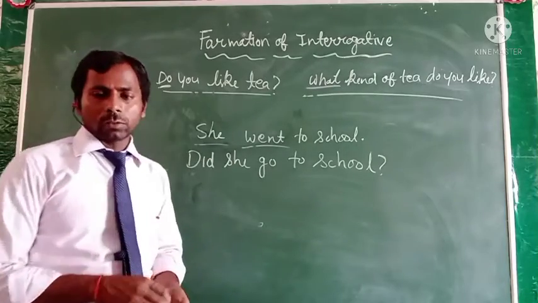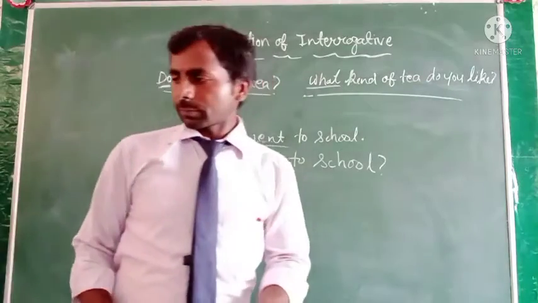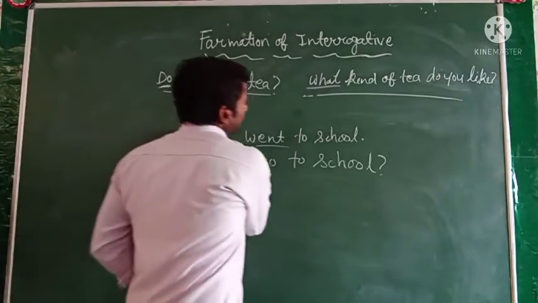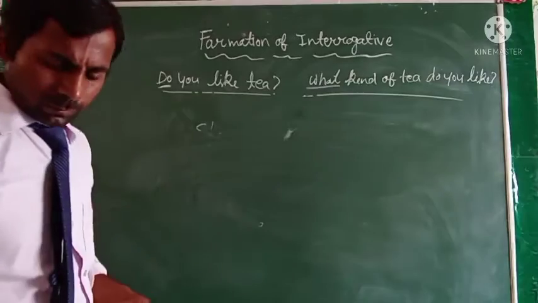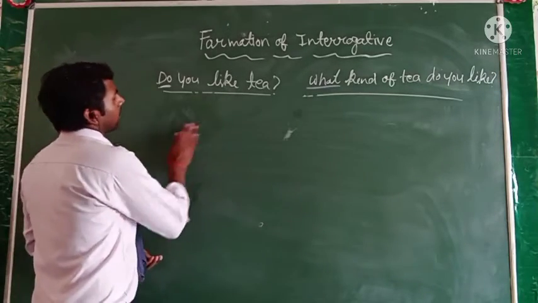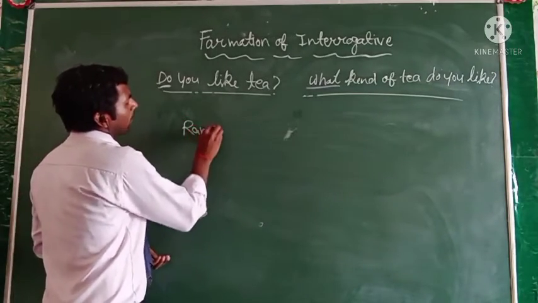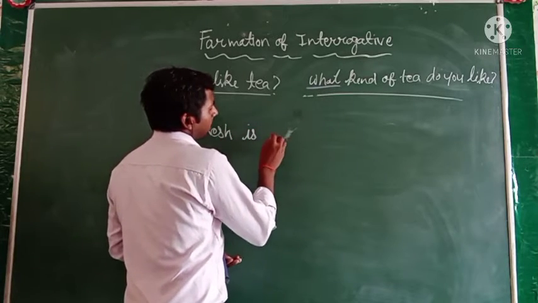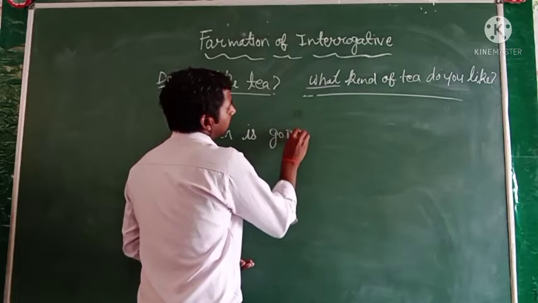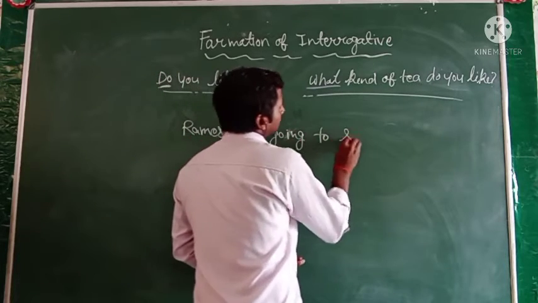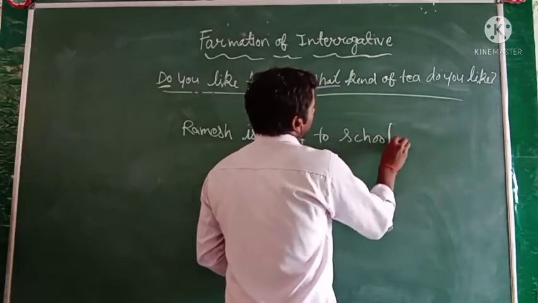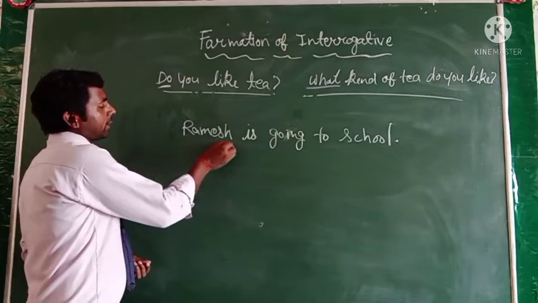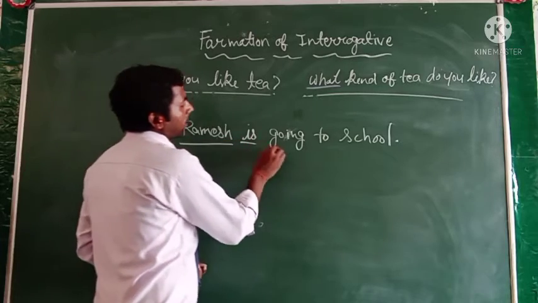Okay, and I also give you another example in a simple way: Ramesh is going to school. In this sentence you have to see that there is the subject, the helping verb, and the main verb.